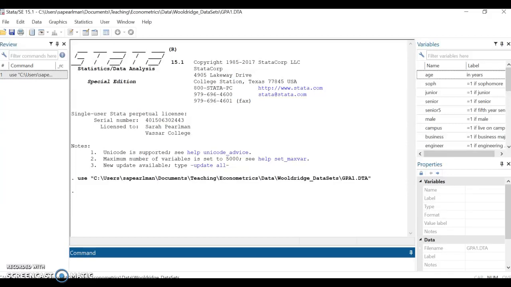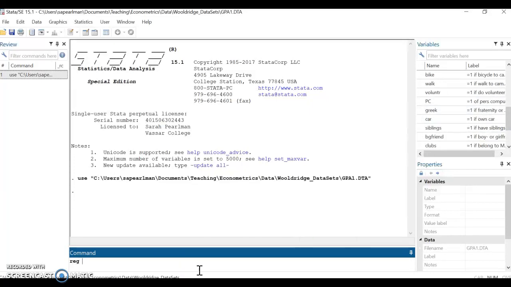Hello, this video accompanies our discussion of multicollinearity. So first I want to show you an example of a factor that likely is not confounding. This is the Wooldridge GPA data on 141 students from Michigan State. The variable that I'm interested in is, do you have a boyfriend or girlfriend?